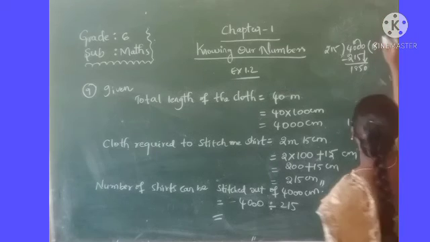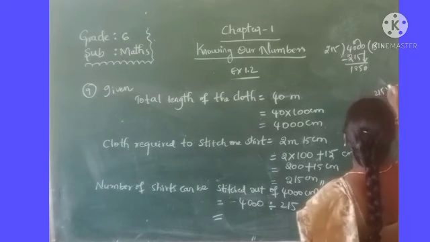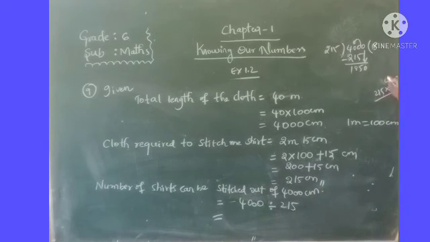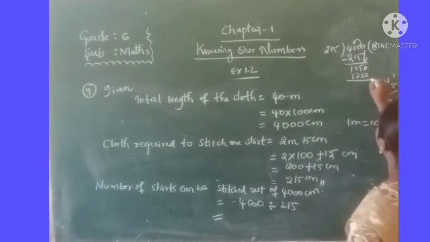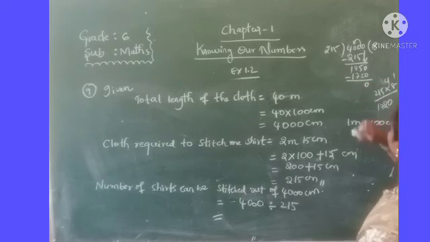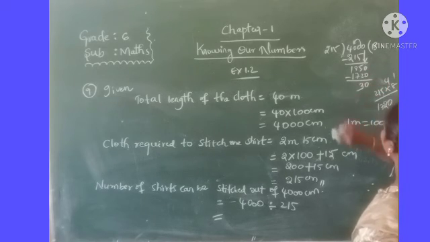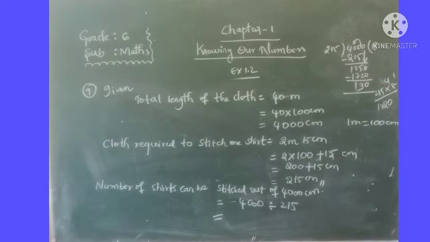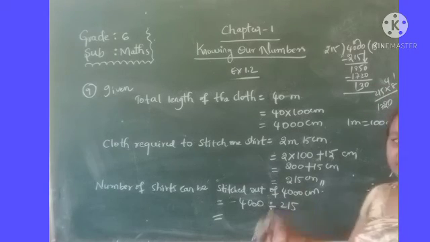So that is 215 into 8. 8 5s are 40, 8 1s are 8 plus 4, 12, 8 2s are 16 plus 1, 17, so 1720. Now do the subtraction. 0, 5 minus 2, 3, 8 minus 7, 1. Okay, no?